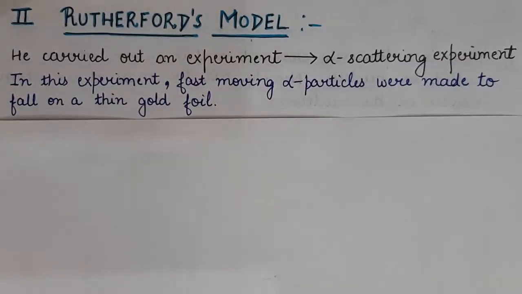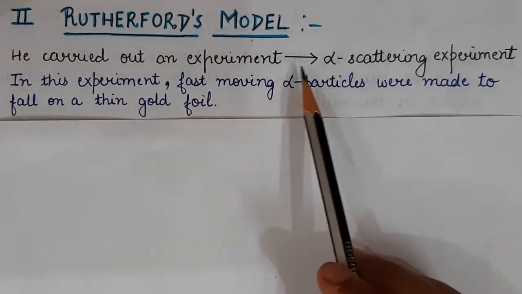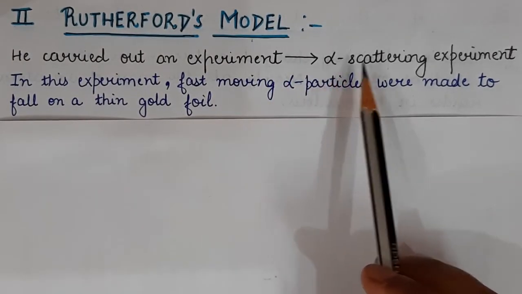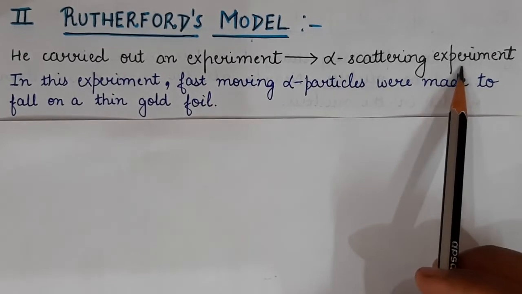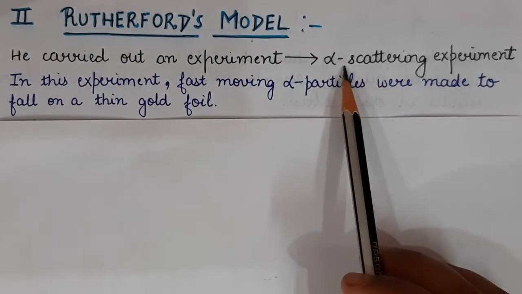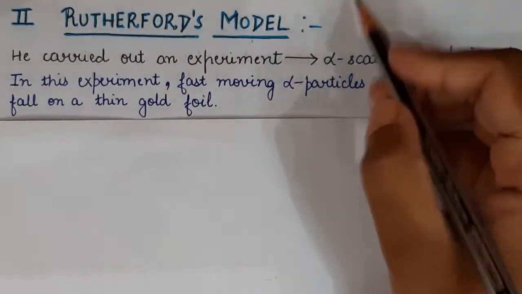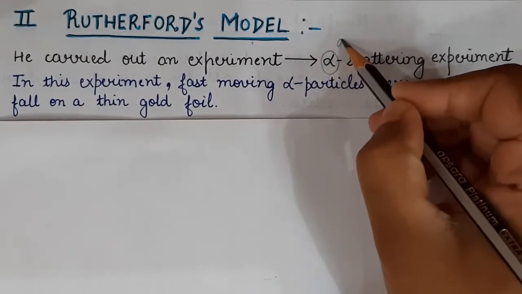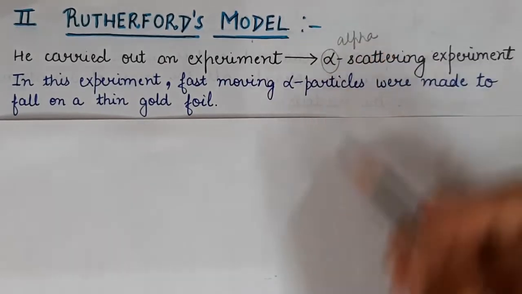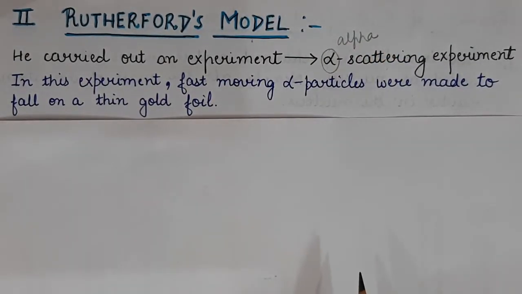He carried out an experiment which is called the alpha scattering experiment. Okay, the experiment which was carried out by Rutherford was the alpha scattering experiment.